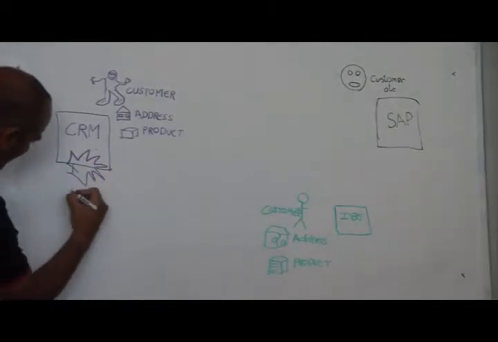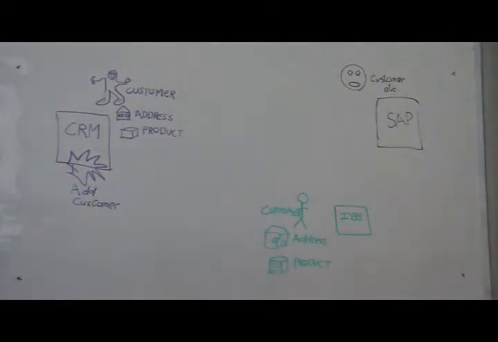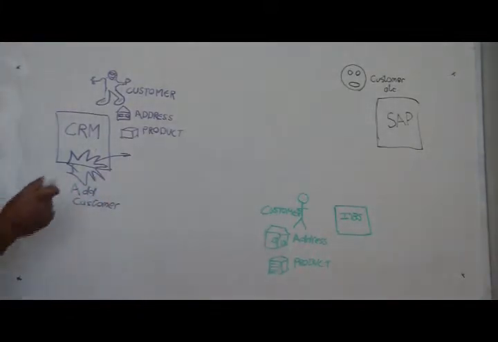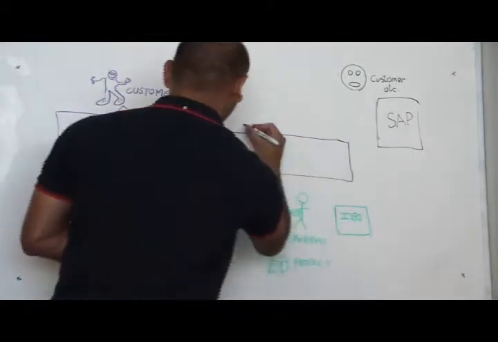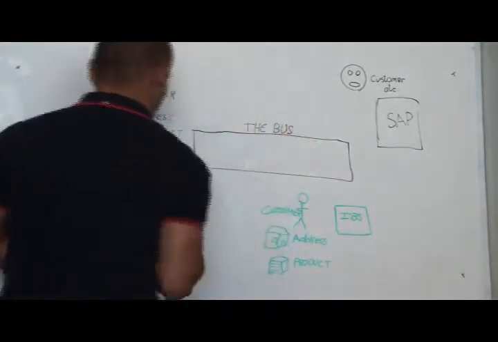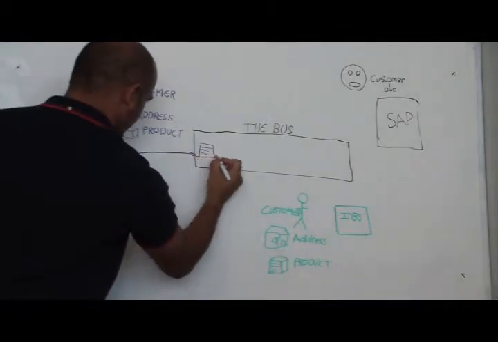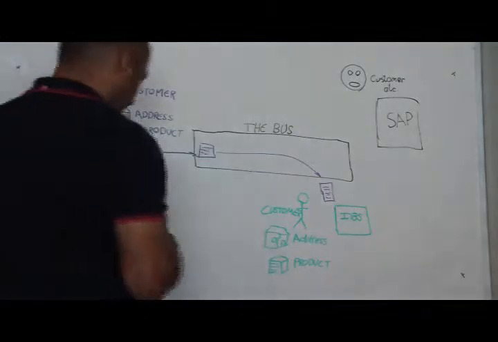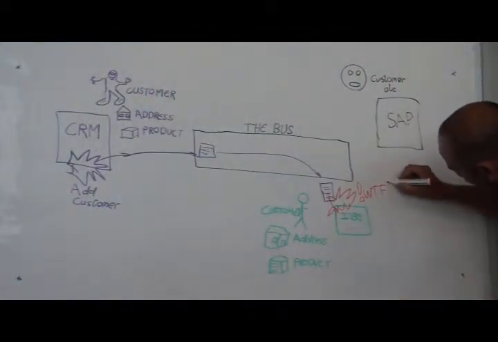Interesting things happen when events surface from one system that need to be echoed in other enterprise applications. Let's say that an add new customer event happens in the CRM system, and this event needs to be synchronized to the billing system and the SAP system so they too are aware of the new customer. When the event occurs, a message is published to a channel like the bus, which will transport the new customer's information to all interested systems. When these consumer applications try to process the message data as it is in CRM, they get a bad case of indigestion.